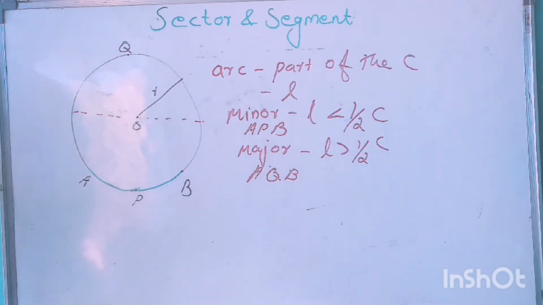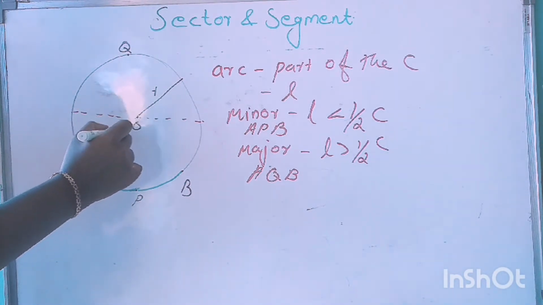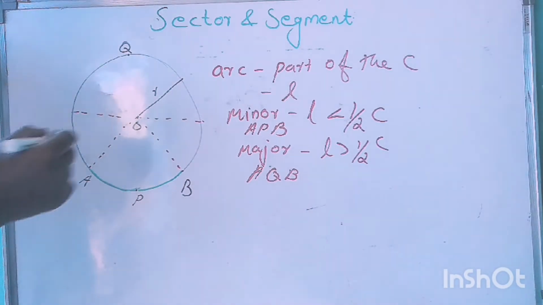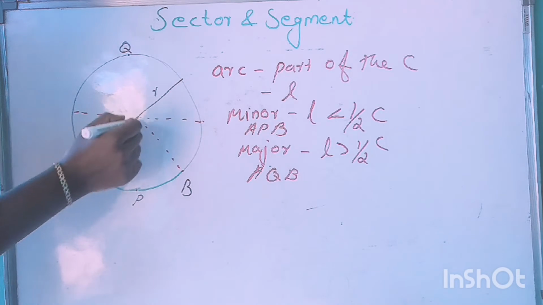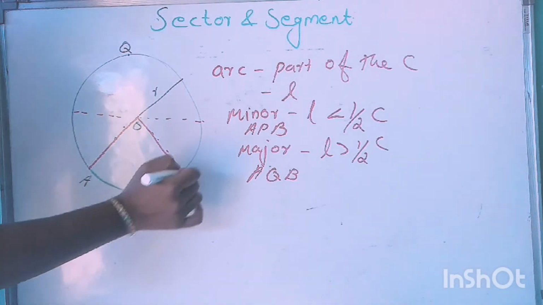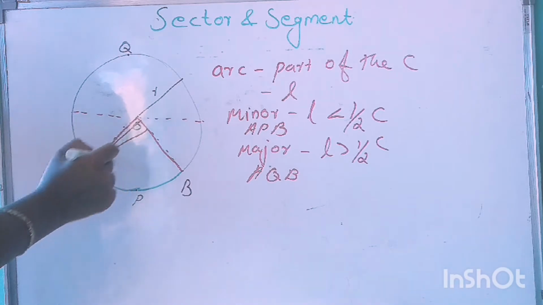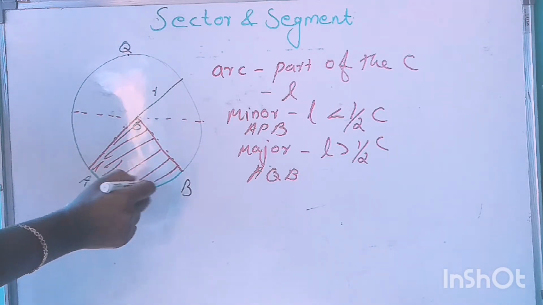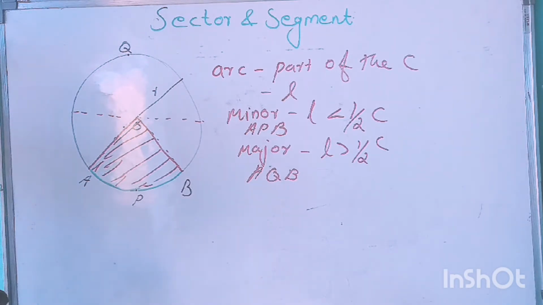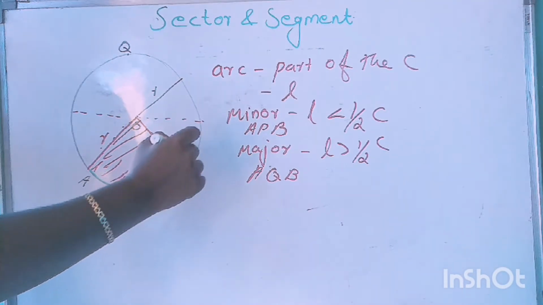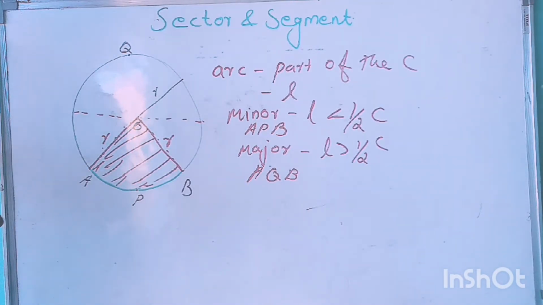The portion enclosed by two radii and the corresponding arc APB is called a sector of the circle.